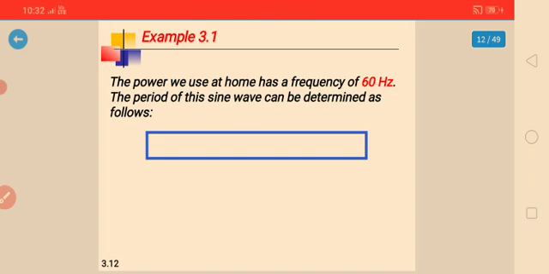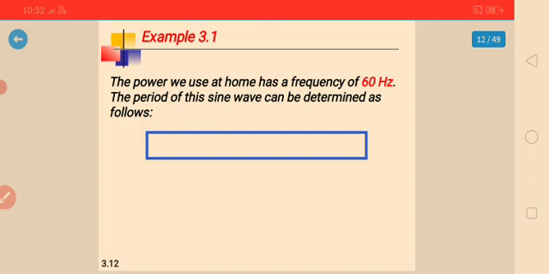Here is one example given. The power we use at home has a frequency of 60 hertz, and it is 50 hertz in Europe.